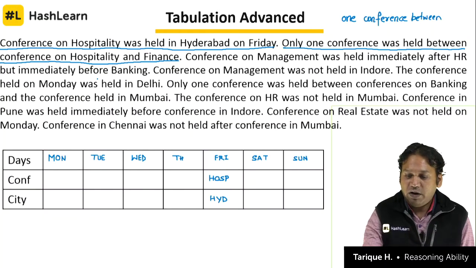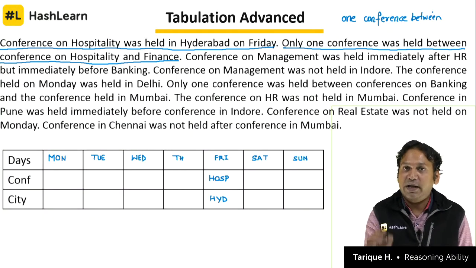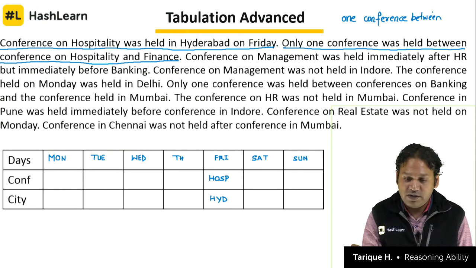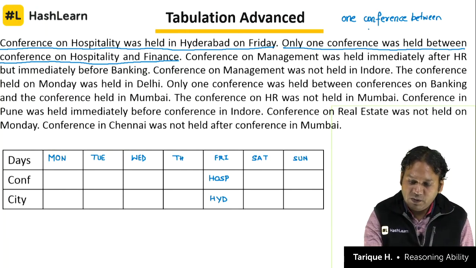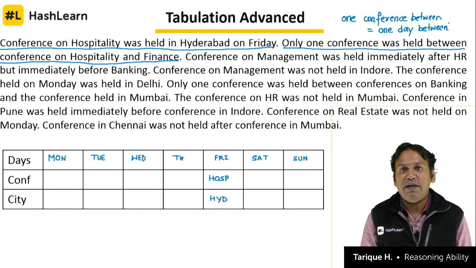That means one conference will be held on one day. On one day we will not have 2 conferences. So one conference between is nothing but equal to one day between. So whenever we say one conference between, we say one day between. If the question says 2 conferences between, it means 2 days between, right?